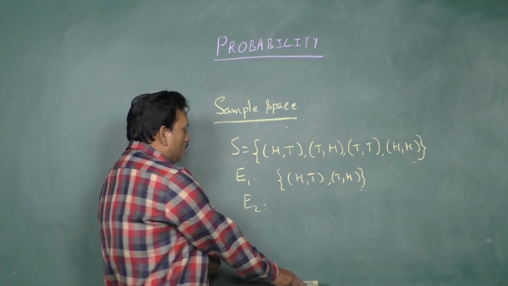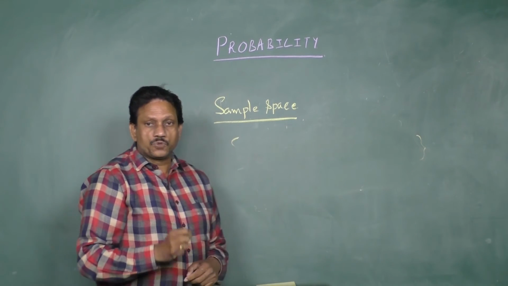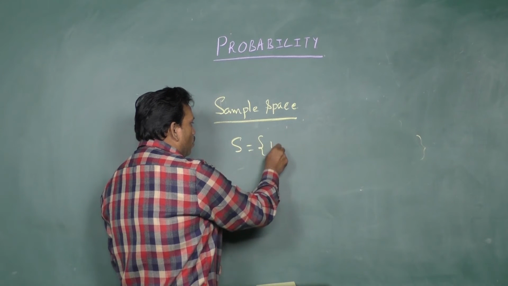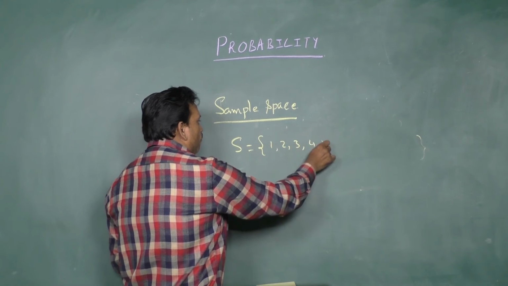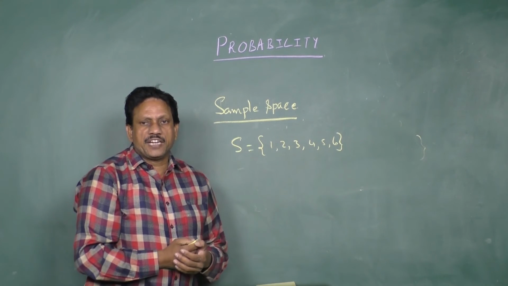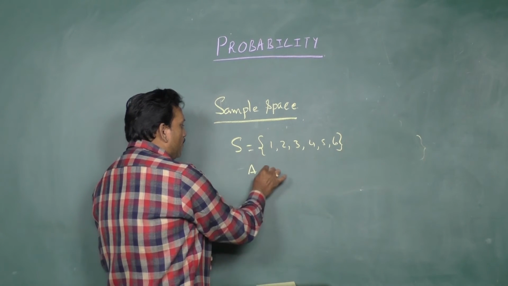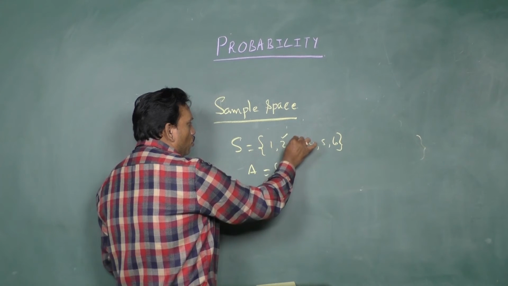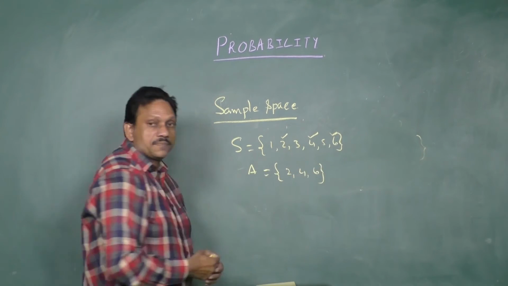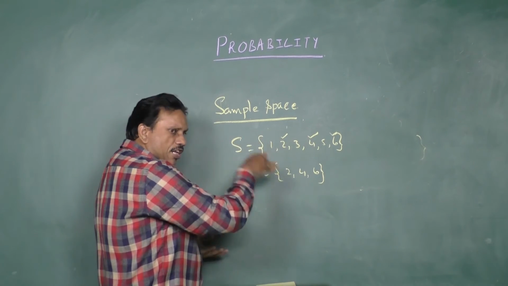Example: let us take an experiment of throwing a die once. If you throw a die once, the sample space is 1, 2, 3, 4, 5, 6. Let A be the event of getting an even number. So 2, 4, 6 is an even number. And not A means which is not an even number.